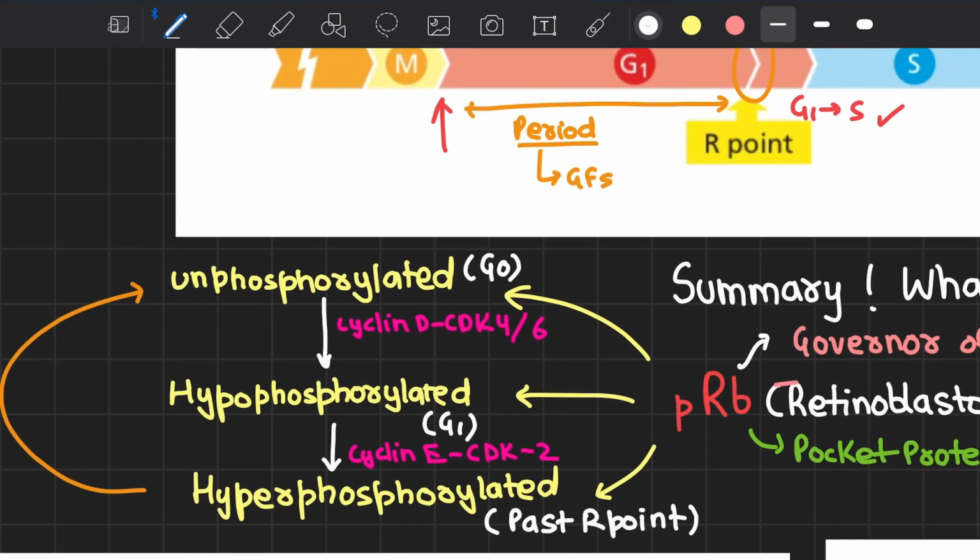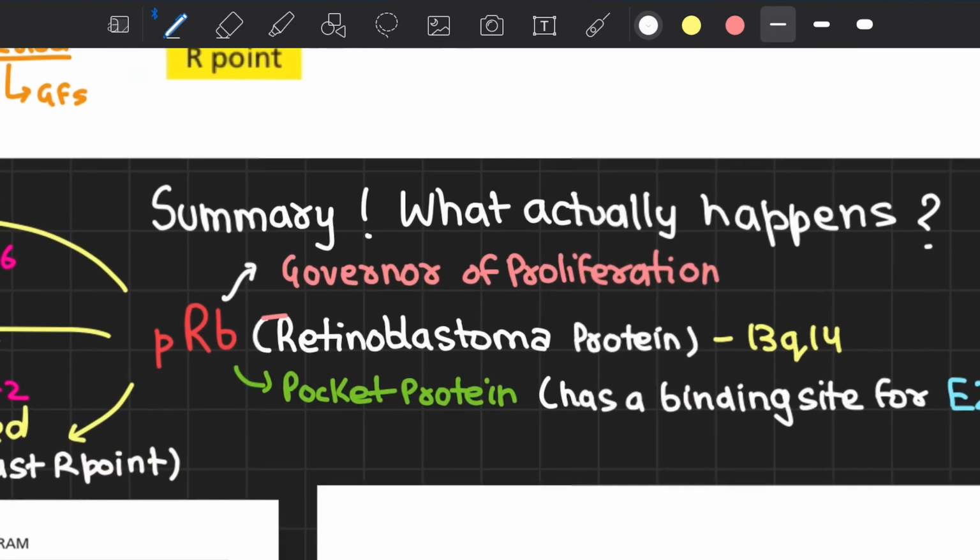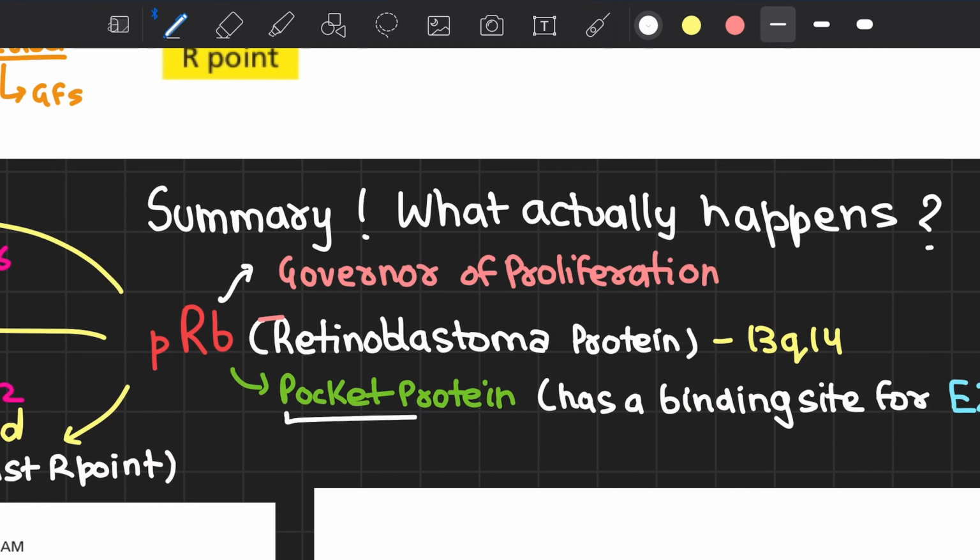Now, before continuing and studying what pRB actually does, we need to see that pRB exists in three forms. It exists in an unphosphorylated form, a hypophosphorylated form, and a hyperphosphorylated form. Now, the usual job of pRB is to act like a pocket protein. Just like you put a coin inside your pocket, pRB puts E2F in its pocket and sequesters it.